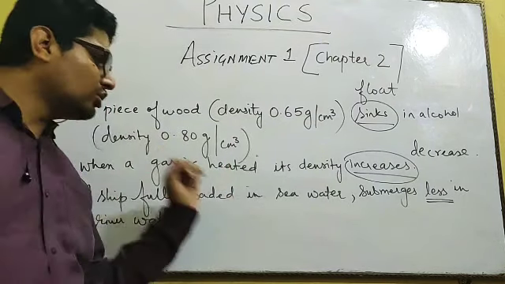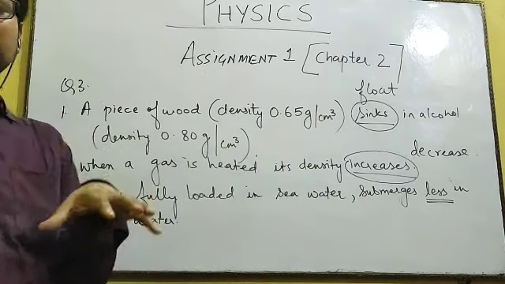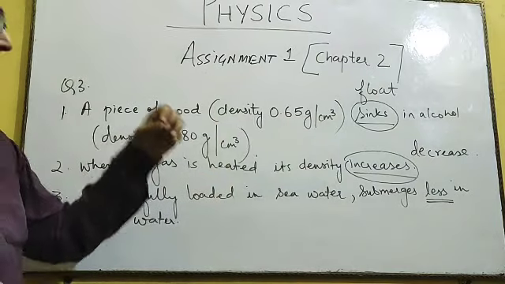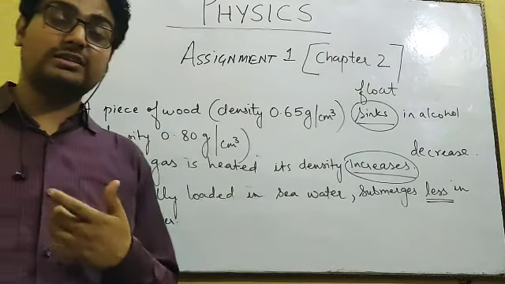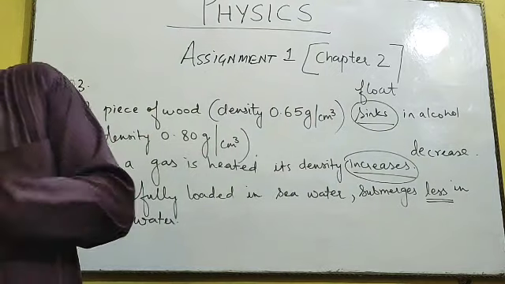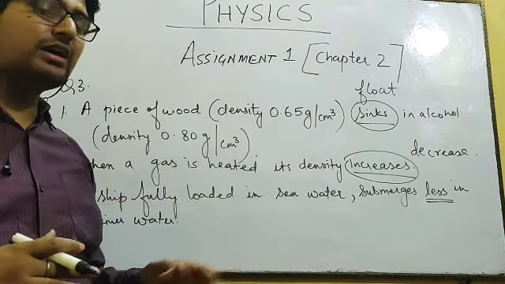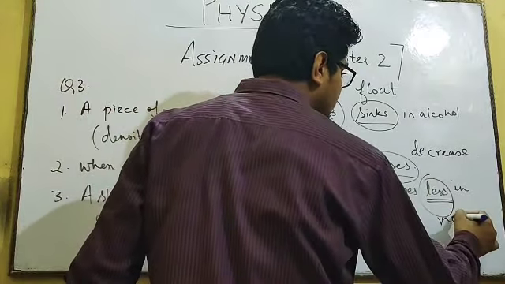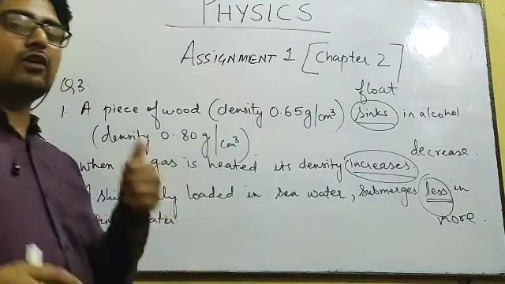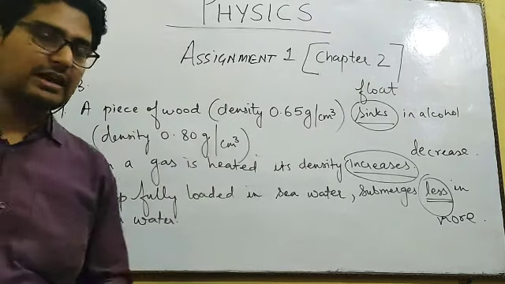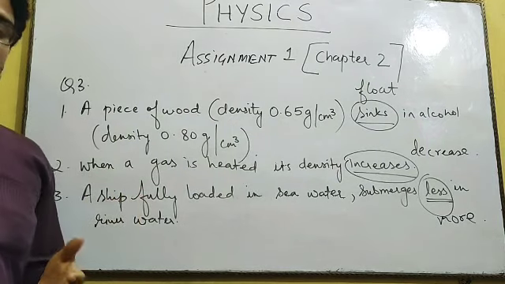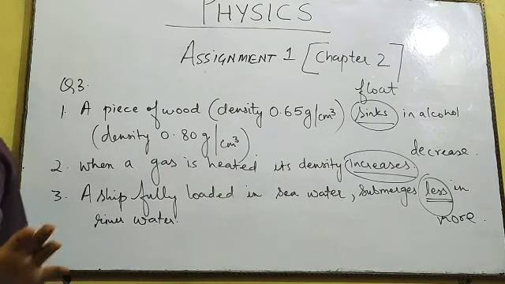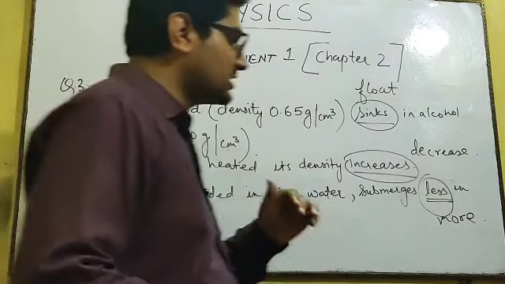A ship loaded in seawater. Suppose a ship is loaded in seawater. Does it submerge less or more in river water? When it goes from sea to river, it will submerge more. Why? Because the density of river water is less as compared to the density of seawater. So the buoyancy applied by seawater is more, whereas the buoyancy applied by river water is less. So these are the corrections which you have to know.